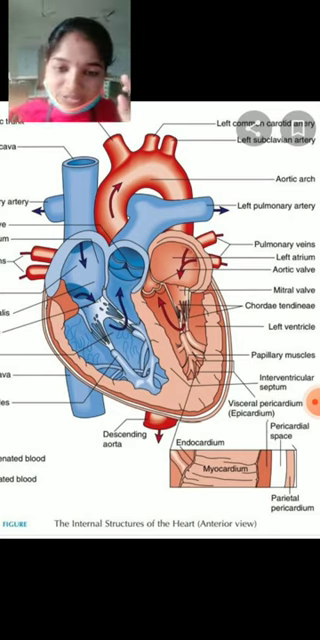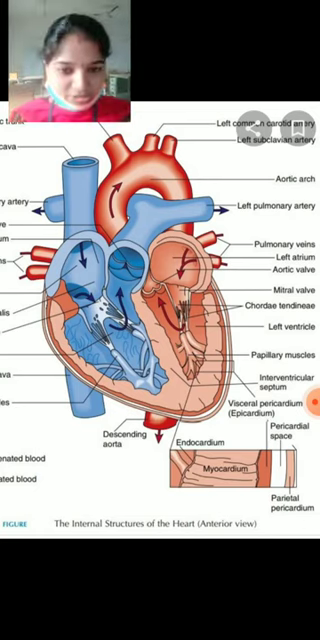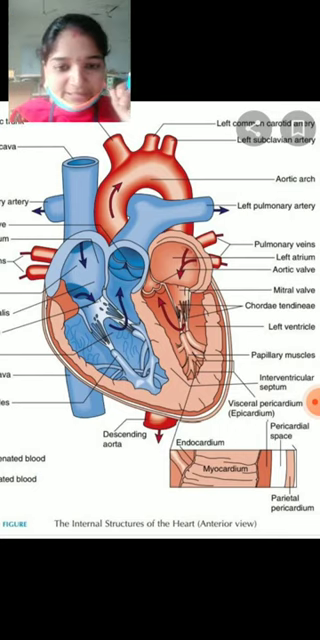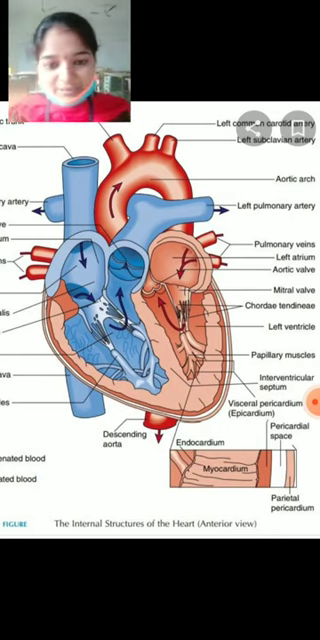Clear? With the help of auriculoventricular septa, auricles and ventricles are separated. With the help of auriculoventricular openings, both are connected. To separate the auricles and ventricles, auriculoventricular septa are there. To connect them, auriculoventricular openings are there. Clear? How they are connected and how they are separated?